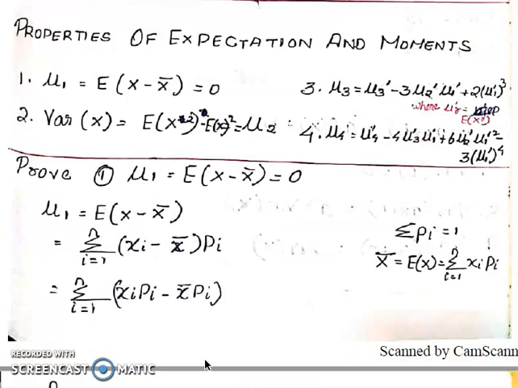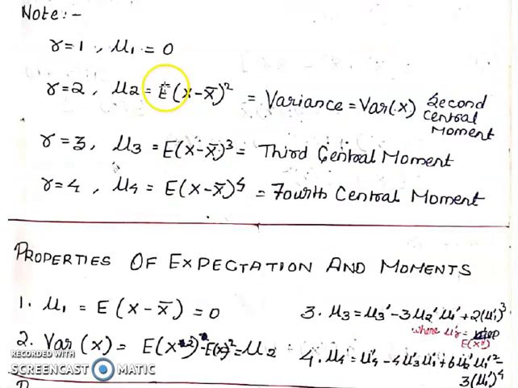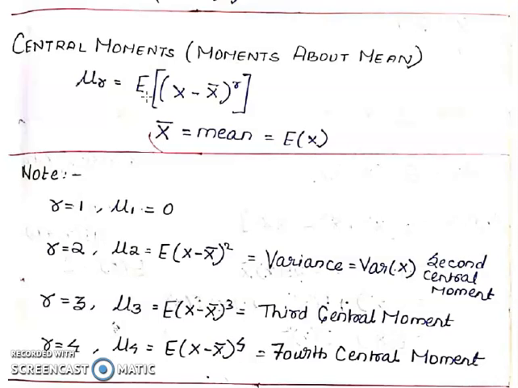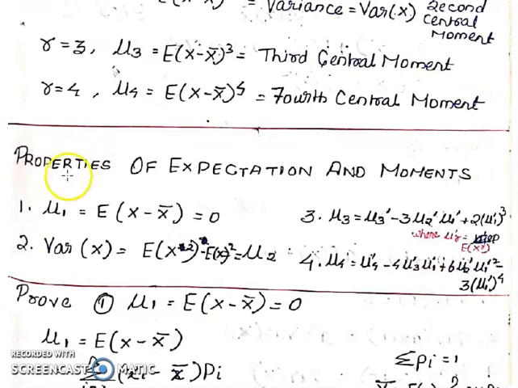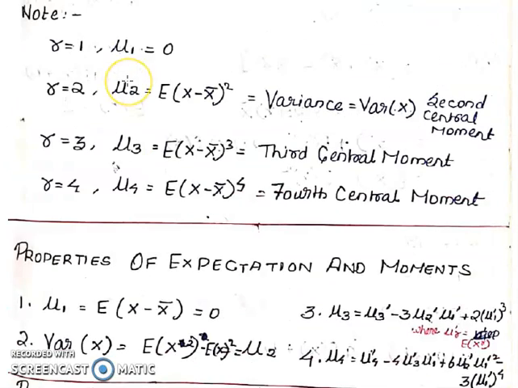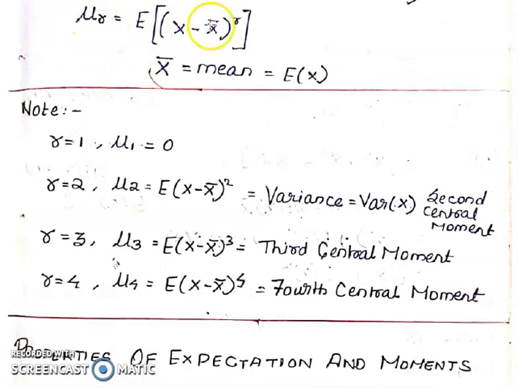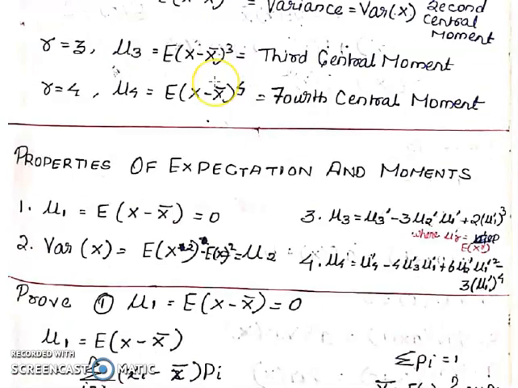Now, properties of expectations and moments. The first property of moment is mu 1 equal to E of (x minus x bar) equal to 0. By definition, if you put r equal to 1, it becomes (x minus x bar) power 1.